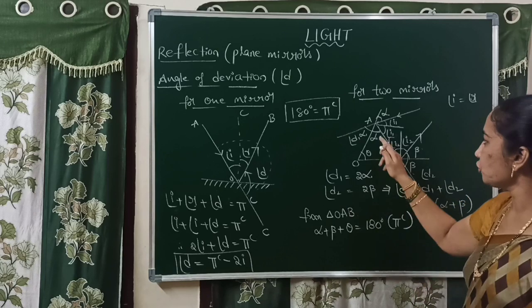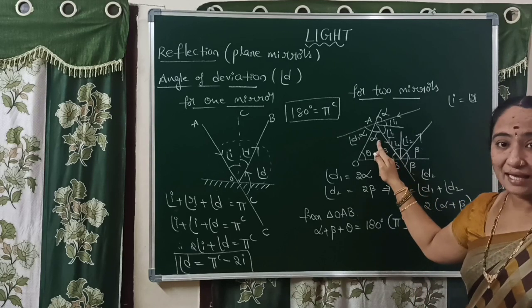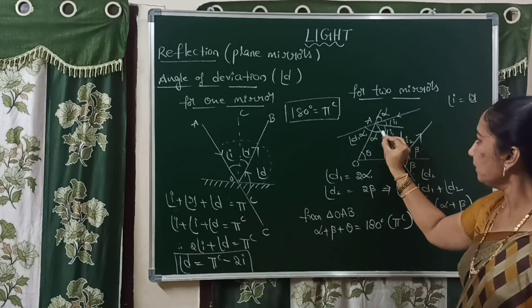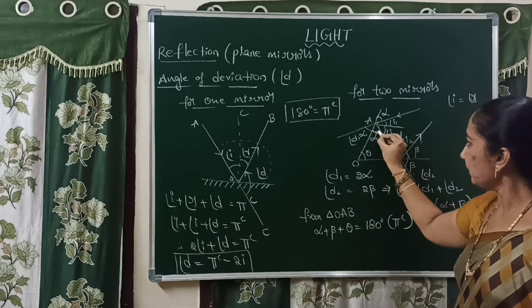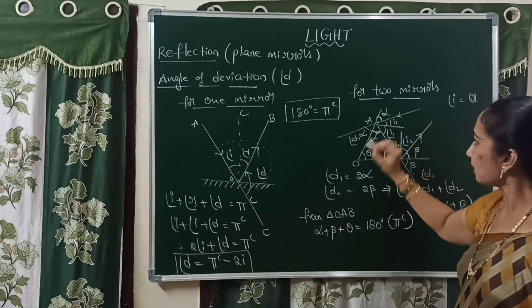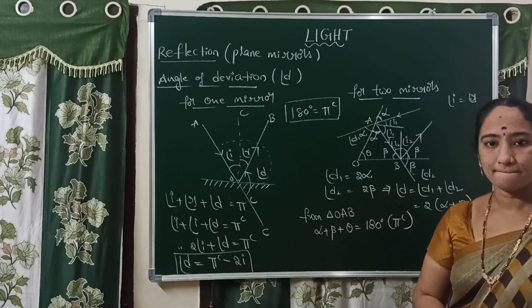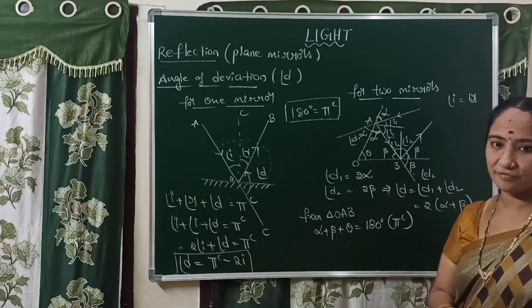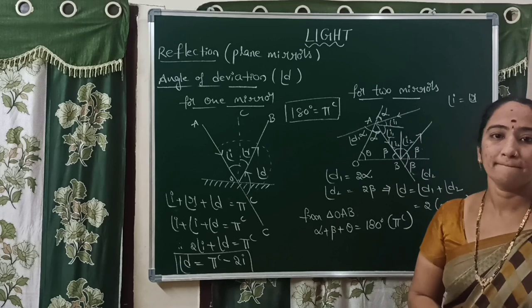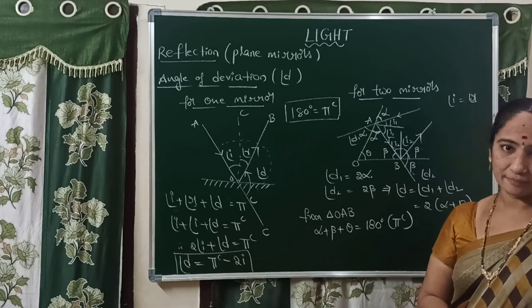Now one more point you should learn here, that is glancing angle. Glancing angle means what? The angle in between the incident ray and the mirror. Mirror means here the piece of glass. Right. So let us consider this as alpha, the Greek letter alpha.